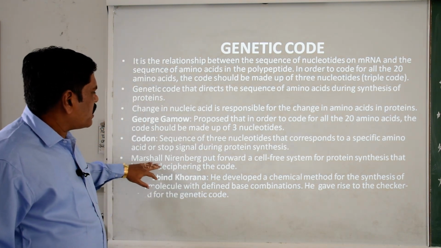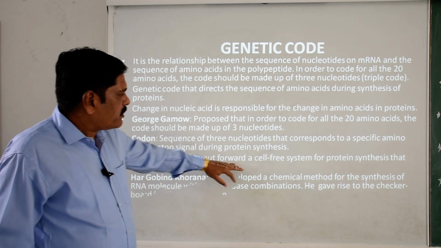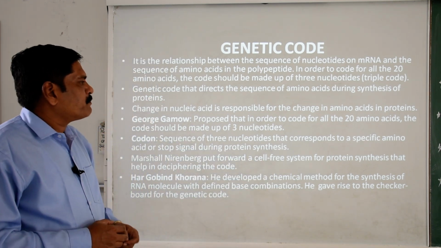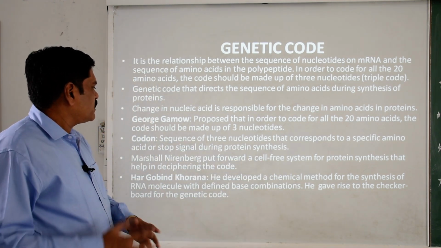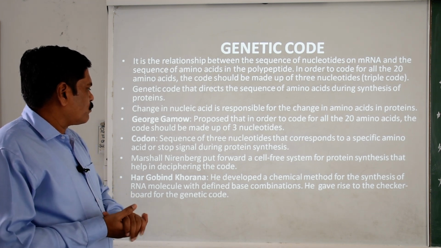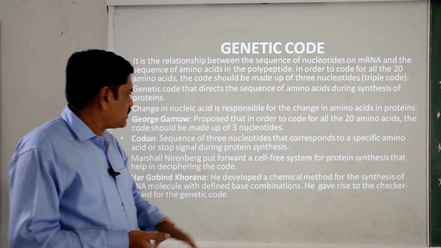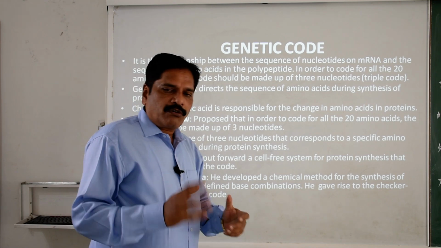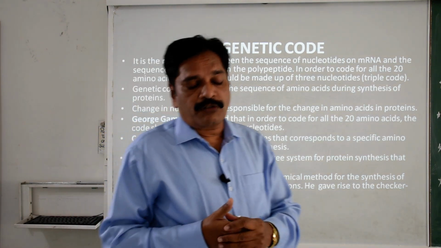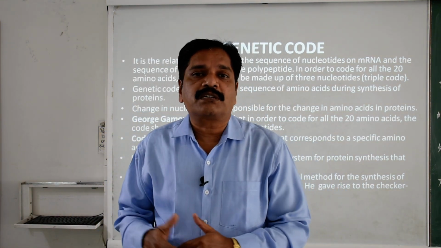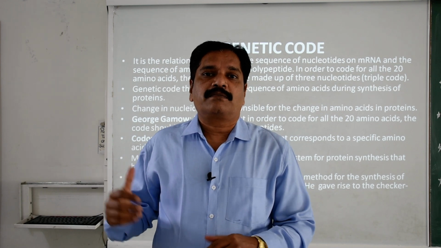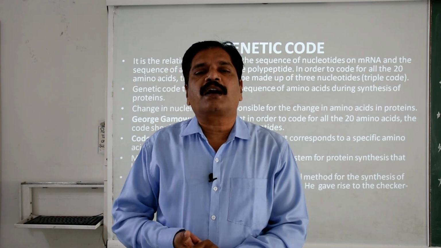Then Marshall Nirenberg put forward a cell-free system for protein synthesis that helped in deciphering the code. He also worked further along with Dr. Hargobind Singh Khorana.